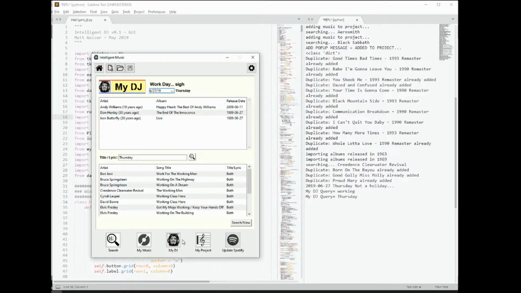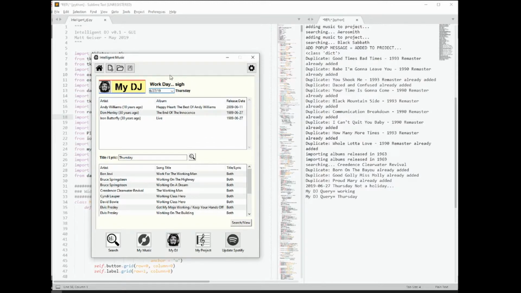I actually ended up having to find over 500,000 song lyrics in a database that I purchased and downloaded on the internet, and then I created a MySQL database. So I'm not actually leveraging the internet directly to populate the MyDJ. I'm using a local database to do that. But basically, based on the date, it's making a recommendation.